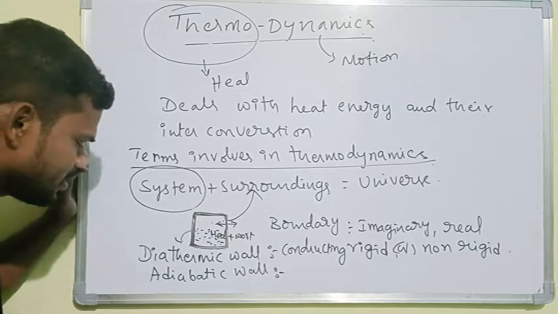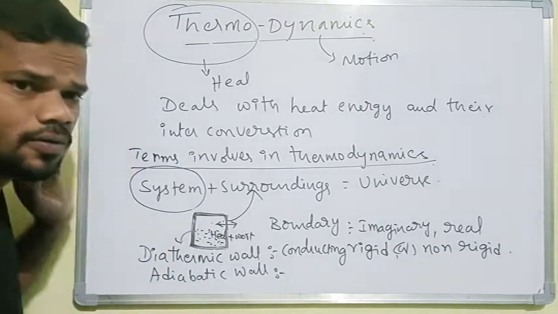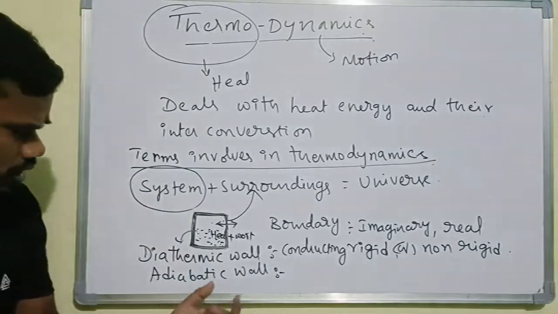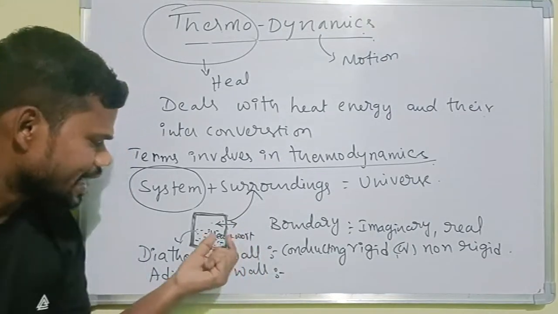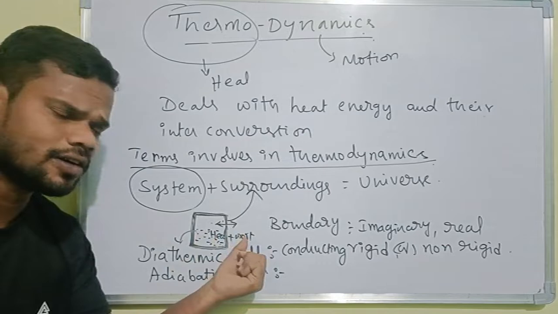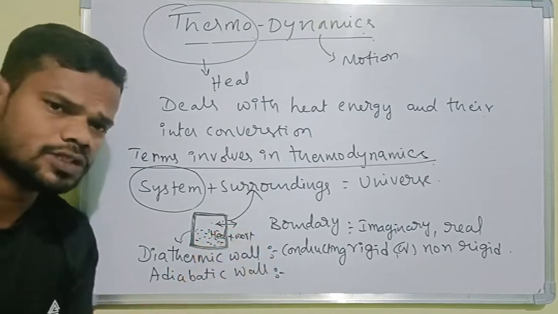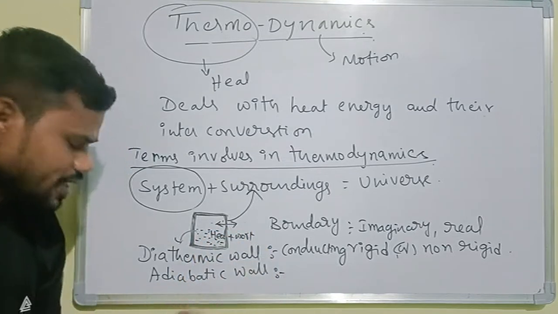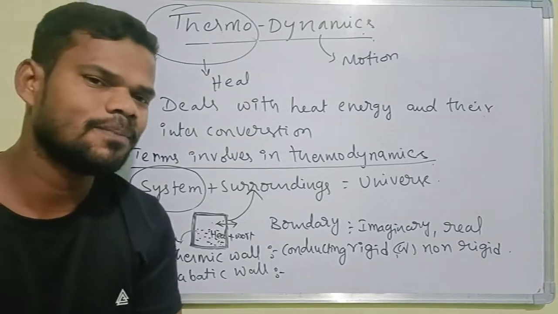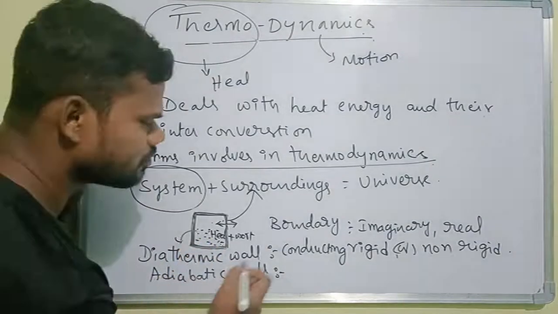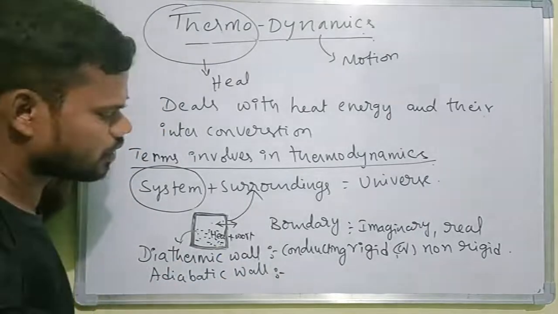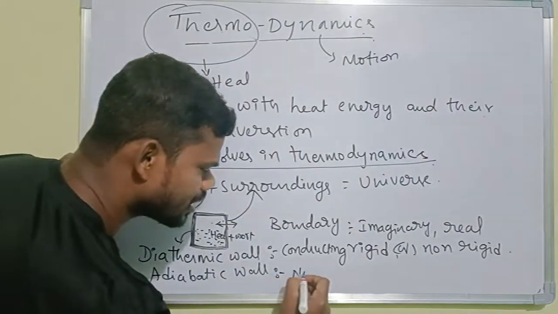Another wall is the adiabatic wall. An adiabatic wall does not conduct, which means it cannot exchange heat or work from system to surroundings or surroundings to system. It is completely insulated. This type of system we call adiabatic, so simply we call it non-conducting.